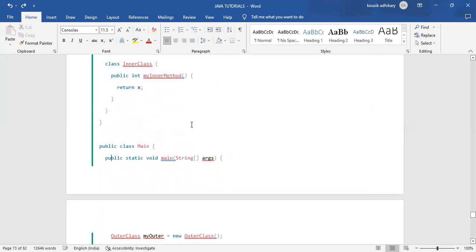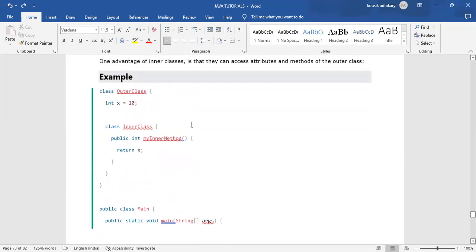Class outer class, you want to note it down? If anyone wants to note it down, please tell me. Otherwise, I will go to the next.